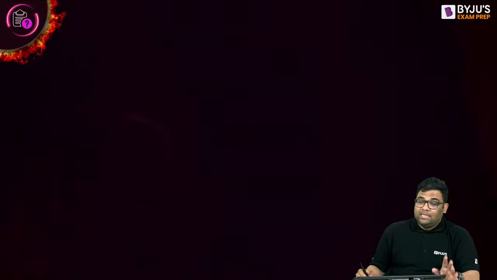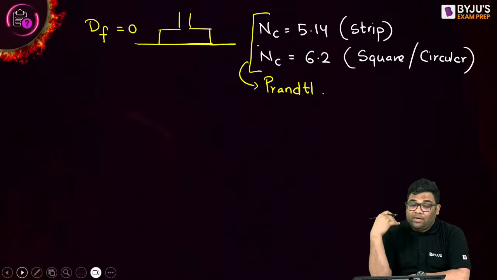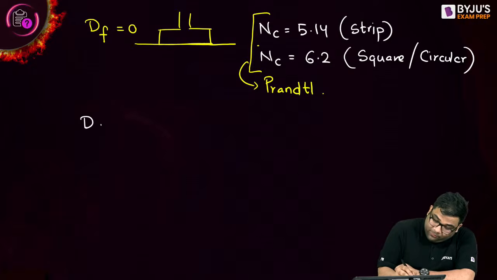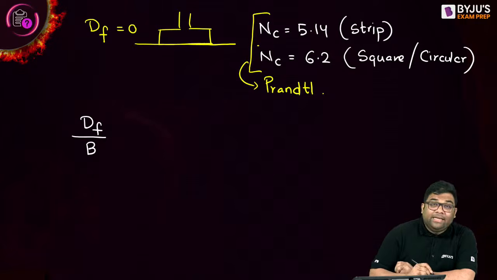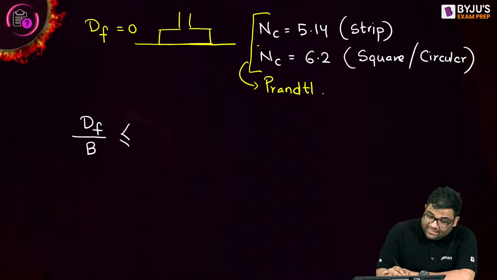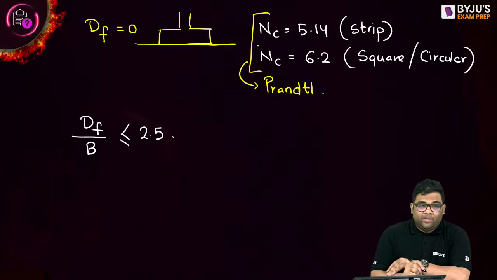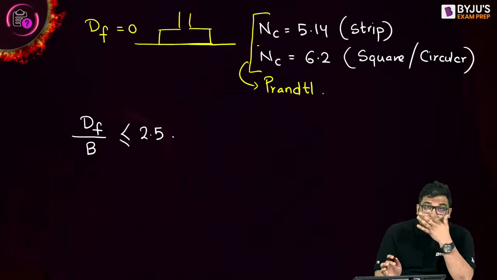Now, the depth of footing is 0. Then Skempton told that when the depth of footing by the width of footing is not 0, but less than or equal to 2.5, Yes, good evening, Prem.